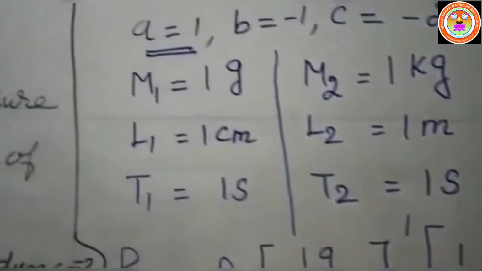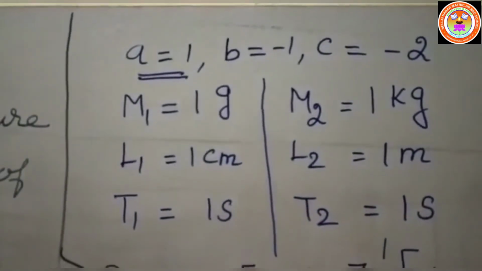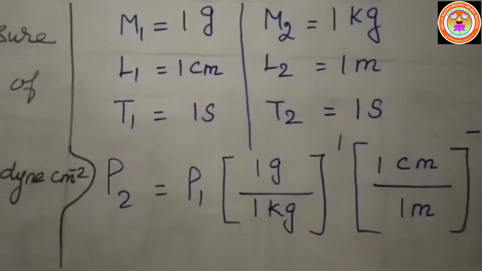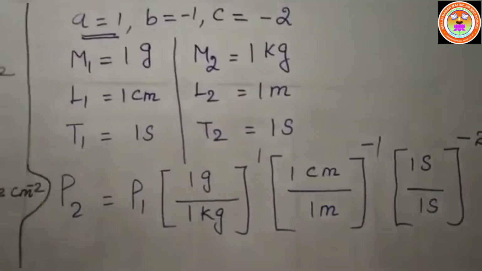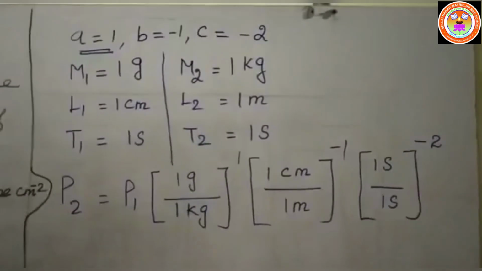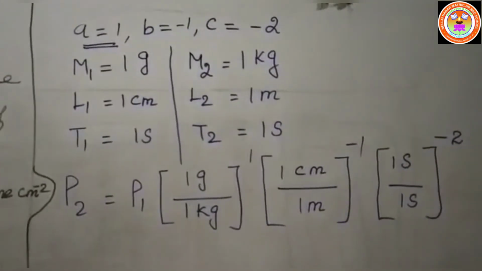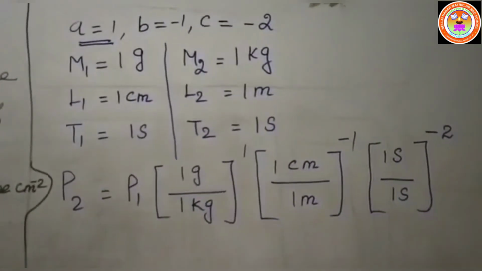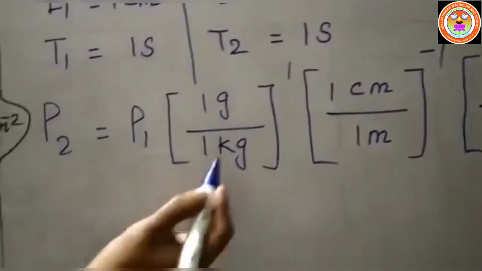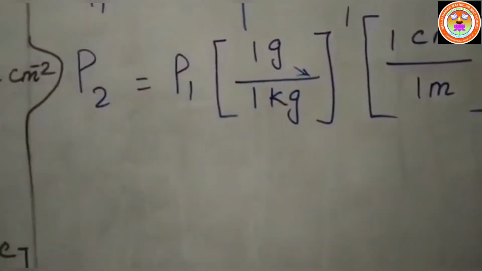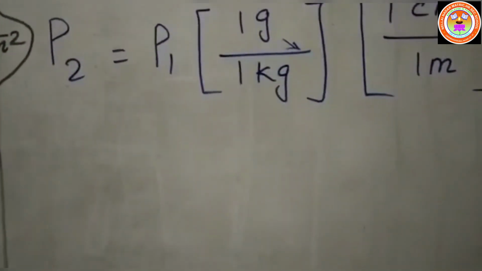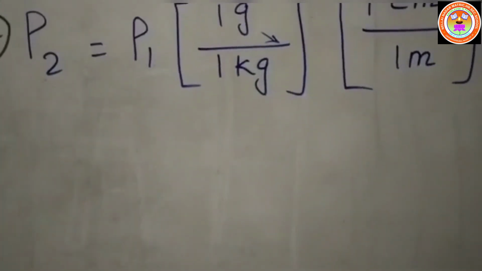Do you understand this step now? P2 is equal to P1 into 1 gram by 1 kilogram whole power 1, in 1 centimeter by 1 meter whole power minus 1, and 1 second by 1 second whole power minus 2. Now we have to convert the gram into the kilogram because we are going to convert the CGS system to the SI system only.